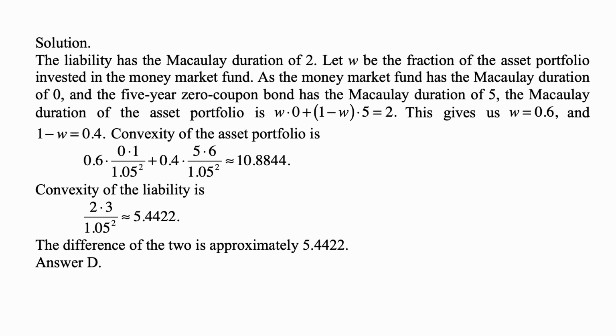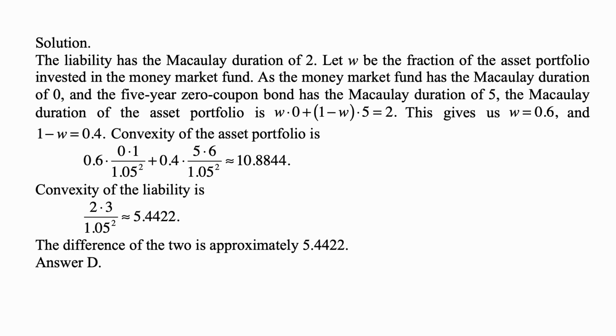And the convexity of the asset portfolio is the weighted average of convexity of the assets in the portfolio. And convexity of a single payment at time t is t times t plus 1 over 1 plus i squared. So in this case, the money market basically is a payment at time 0. And the 5-year zero-coupon bond is a single payment at time 5.